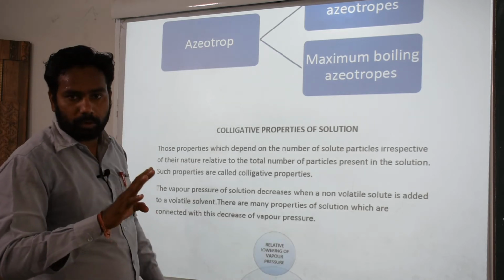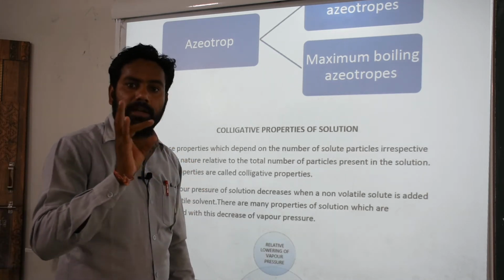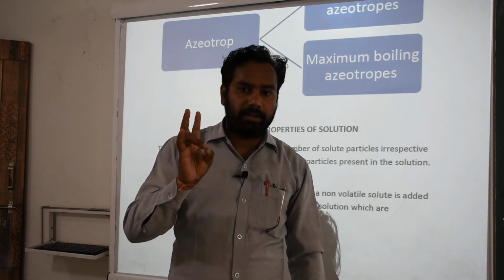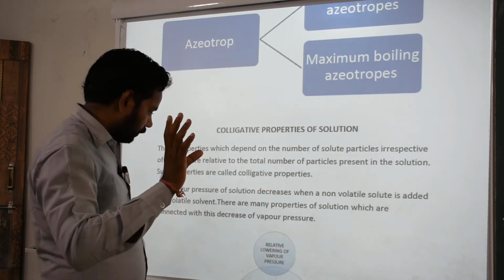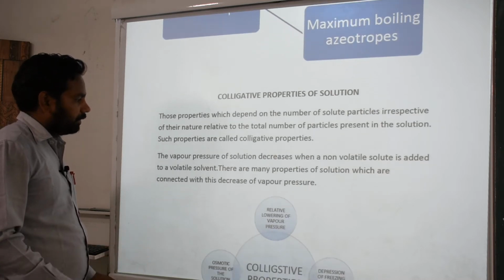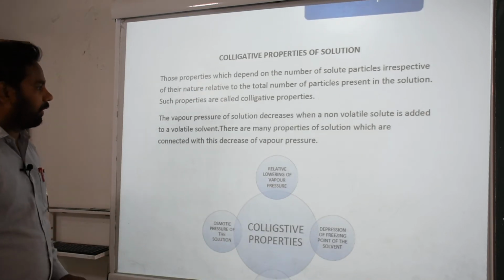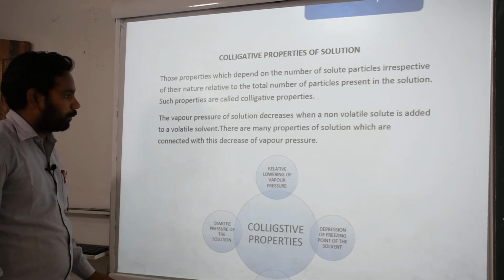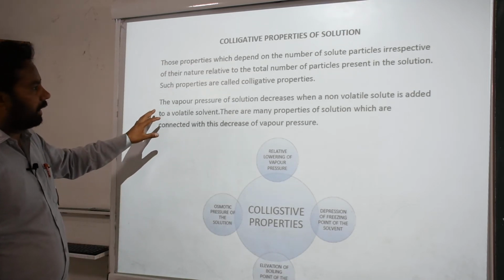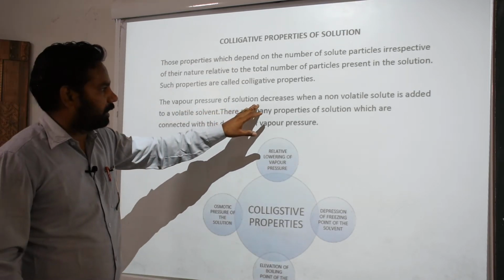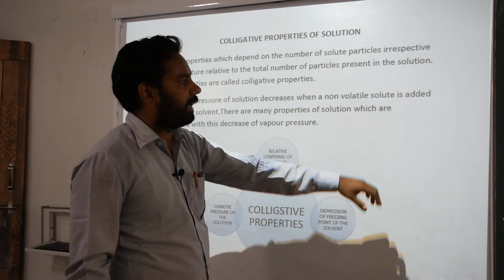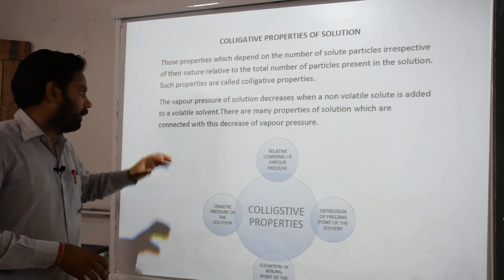We have four types of colligative properties. First is elevation of boiling point. Okay, we discuss here. I have some graphical representation for you. Okay, one more line is there. The vapor pressure of a solution decreases when a non-volatile solute is added to a volatile solvent.